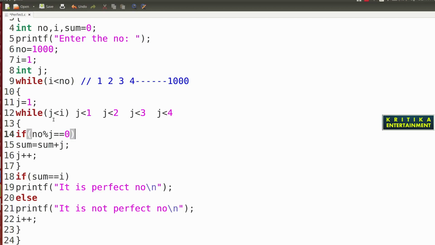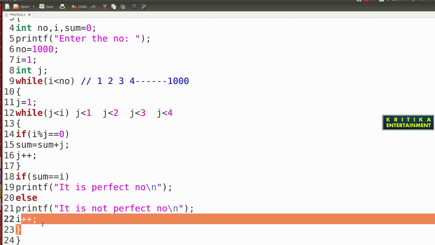Then same thing, if this J starting from 1 divides the I value, if I percentage J equals 0, then sum plus J, J plus plus. If sum equals I, then it is a perfect number, and if not perfect, then I will be incremented. Again I will be 2, then 2 will follow this loop.